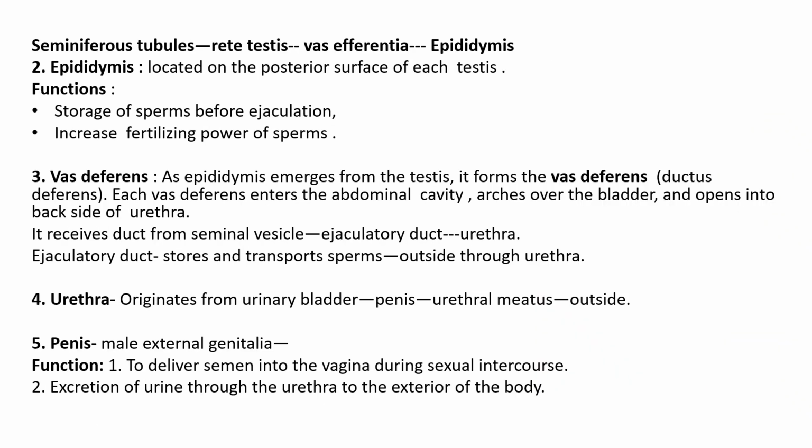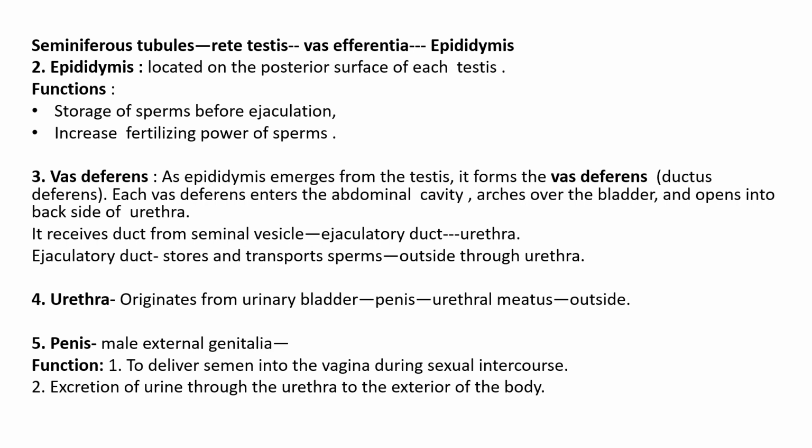The transport of sperms from seminiferous tubules to rete testis. Rete testis is the network of small tubules. Then it forms vasa efferentia, and then the sperms go to the epididymis, which is present above the testes, and it is the storage for the sperms. The epididymis is located on the posterior surface of each testis, and it stores sperms before ejaculation, increasing the fertilizing power of the sperms.